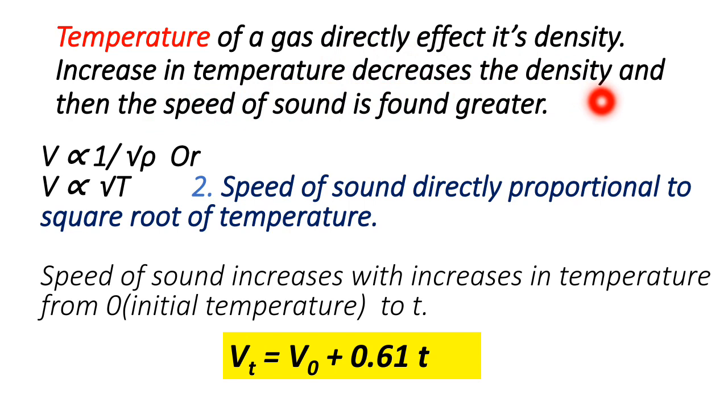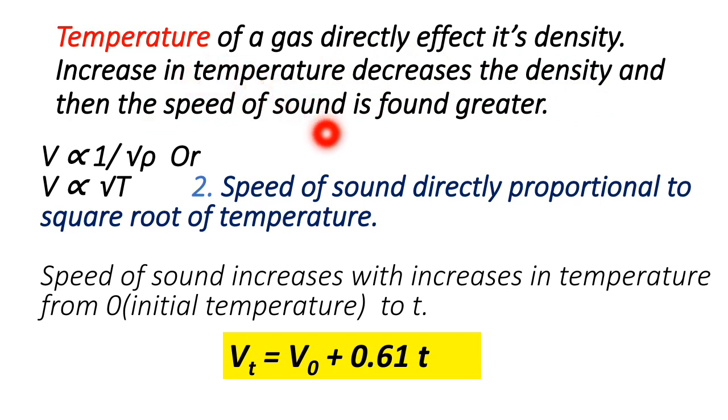Because temperature causes expansion of the gas, and if the gas is expanding, the volume is also expanding. If the volume is expanding, then the density will reduce, because volume is the denominator. Density means mass per unit volume, mass divided by volume, and if the volume is increasing with increasing temperature, then obviously the density will decrease.